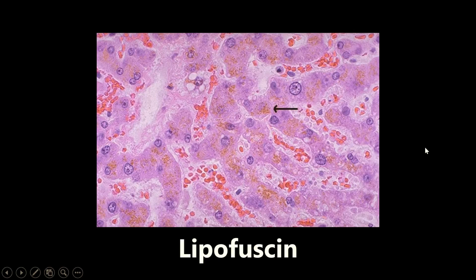I know it can be tempting because you're thinking iron, brown, and it's in the liver, but really look back at the vignette and the information that they're giving you. If it's a patient that has that kind of bronze diabetes, high transferrin level, that kind of thing, then you want to be thinking hemochromatosis. But otherwise, if it's a normal patient, you want to be thinking lipofuscin.